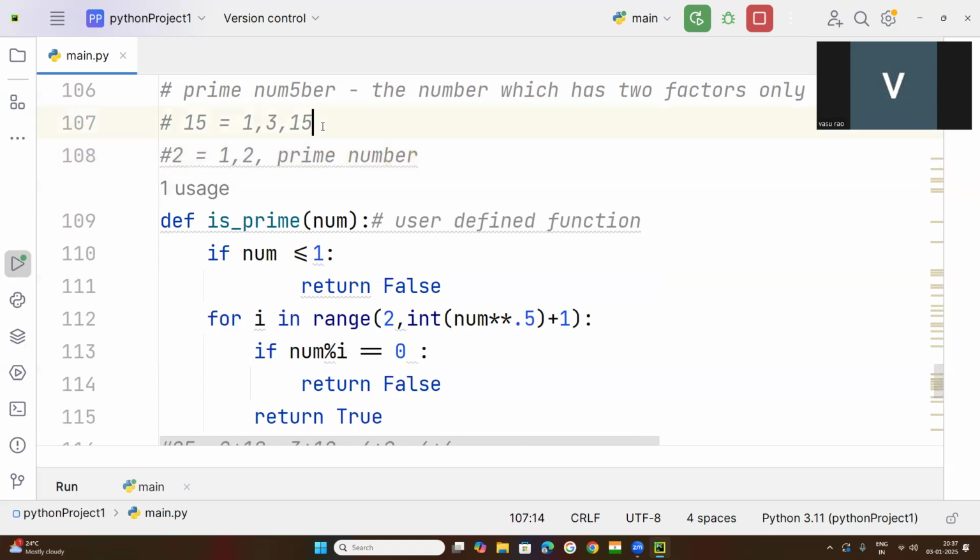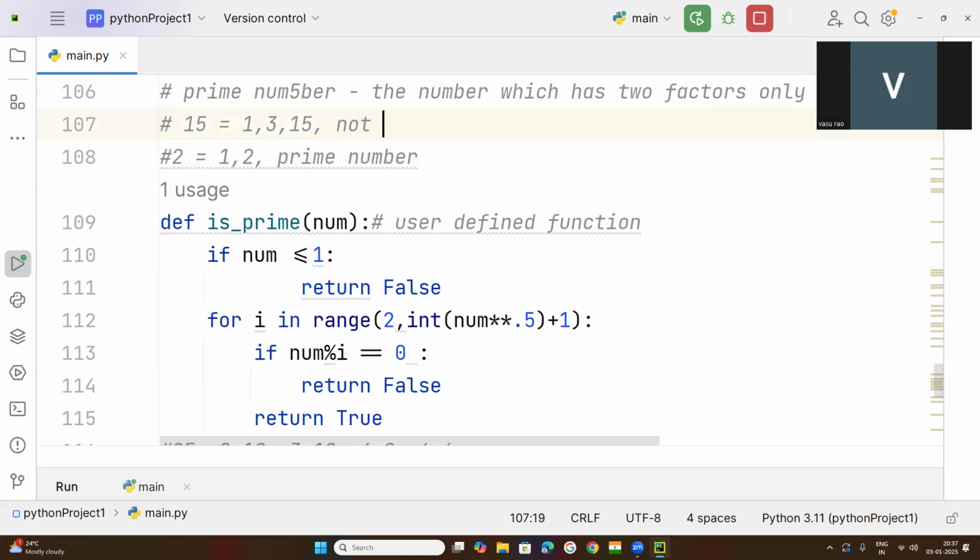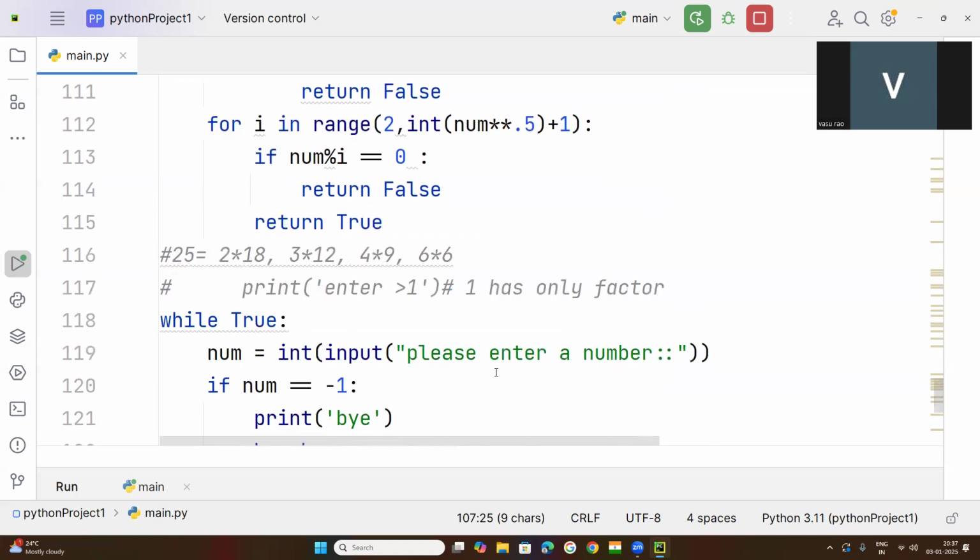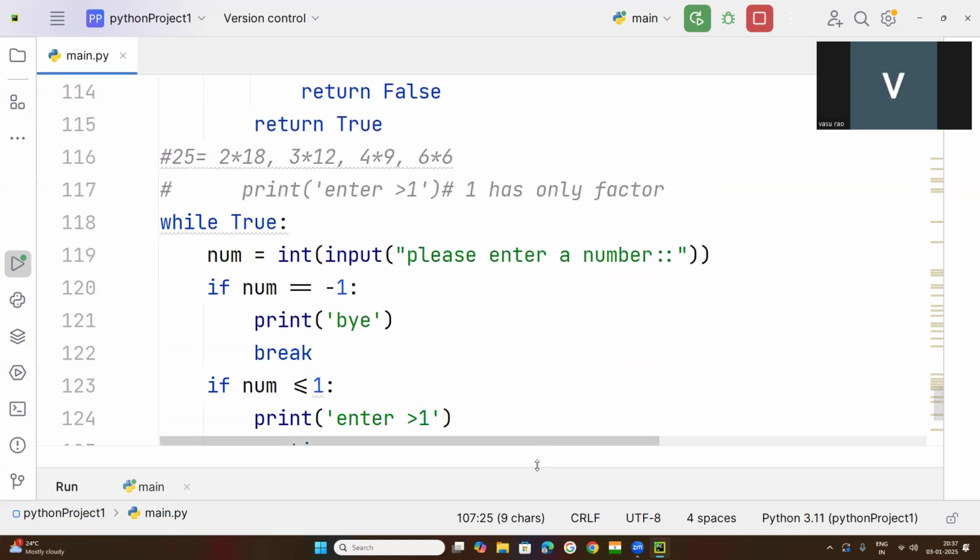Here, this is not prime. Why? Because it has 3 factors. So it has 2 factors, so it is a prime number. It is not prime. So as per this, in our program, if there is an error, what do we need to do?